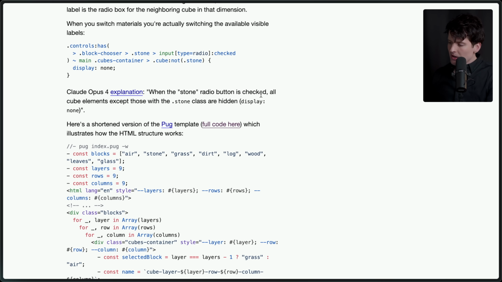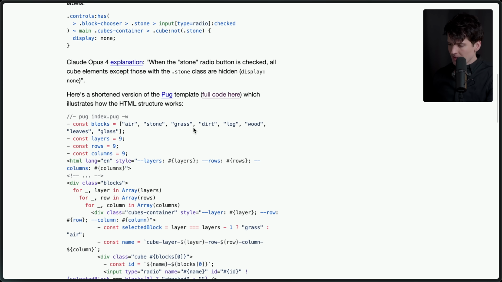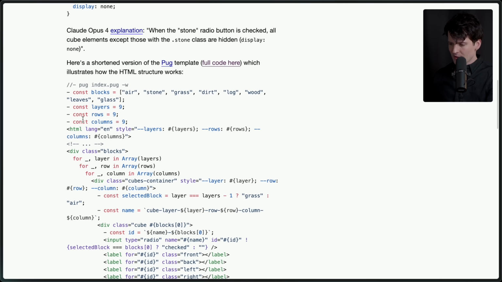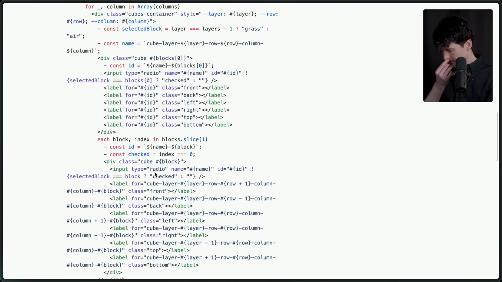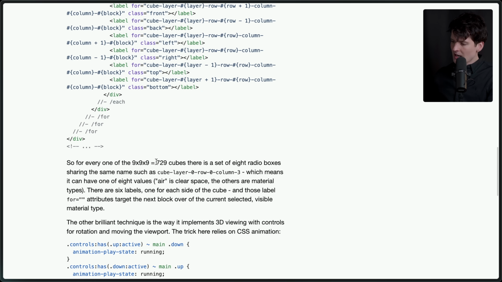When the stone radio button is checked, all cube elements except those with the .stone class are hidden: display none. Here's a shortened version of the template, because again, they templatified it so that they could encode this more easily. Air, stone, grass, dirt, logwood, leaves, yada yada. Underscore layer in array: layers, rows, columns. So for every one of the 9x9x9, 729 cubes, there's a set of 8 radio boxes sharing the same name, cube, layer 0, row 0, column 3, which means it can have one of 8 values. Air is clear space, the others are material types.